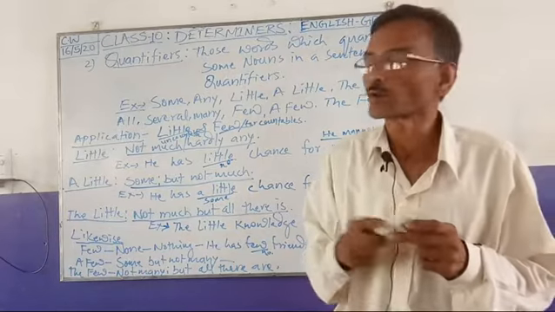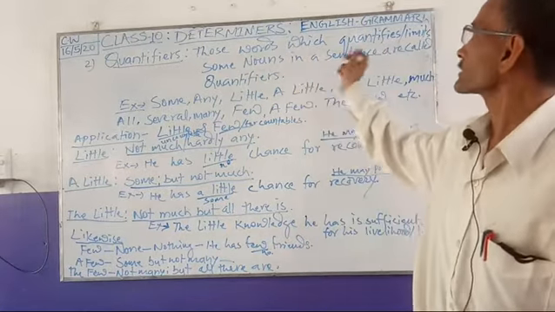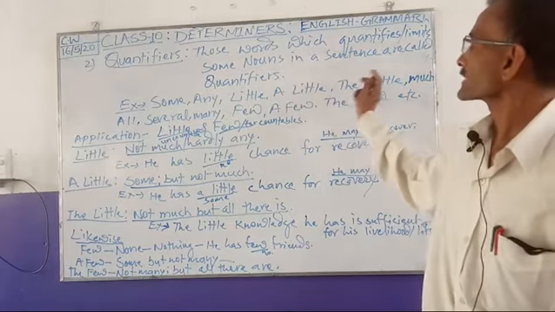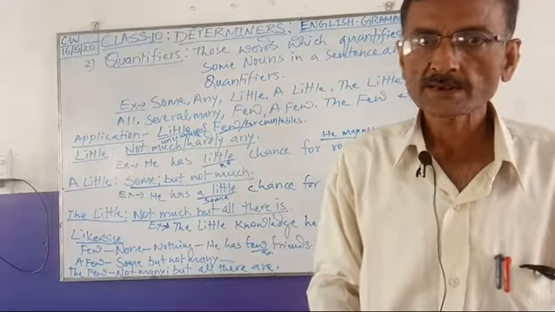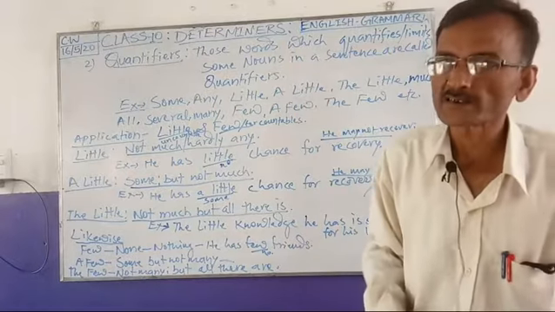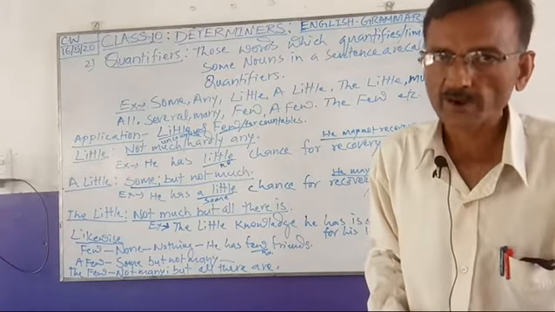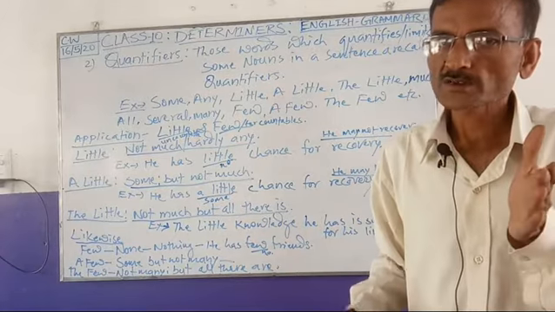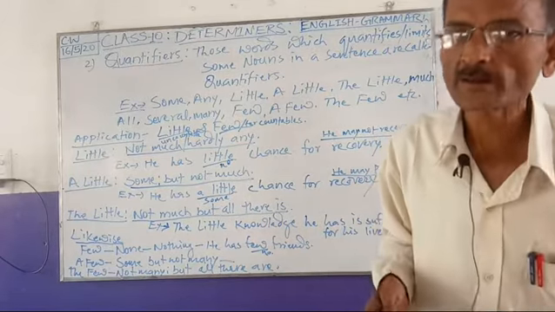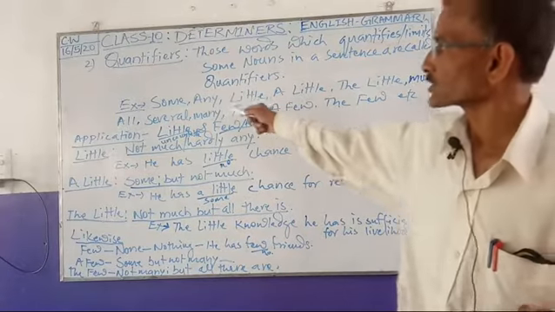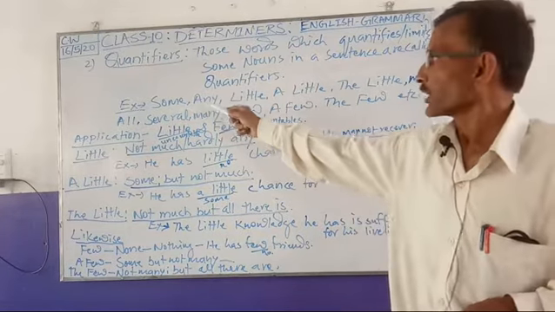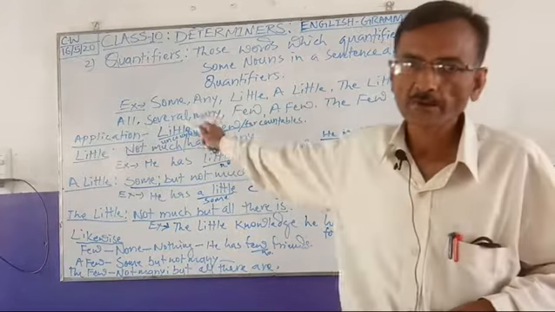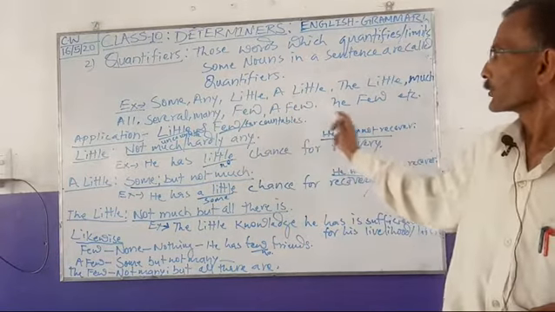As you know, quantifiers are those words which quantify or limit some nouns in a sentence. And these are many. There are quantitative adjectives and numeral adjectives, distributive, indefinite, definite; all such categories come in quantifiers. Here you see the examples of some quantifiers: some, any, little, a little, the little, much, all, several, many, few, a few, the few.